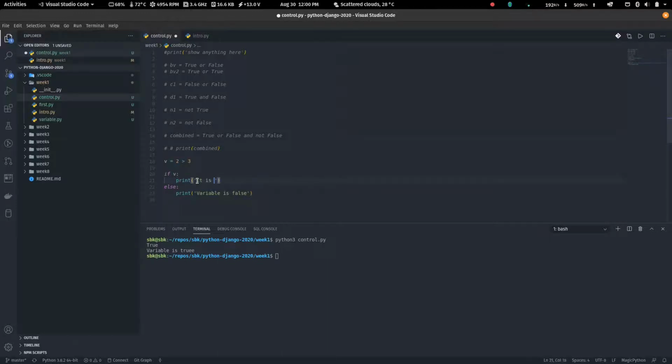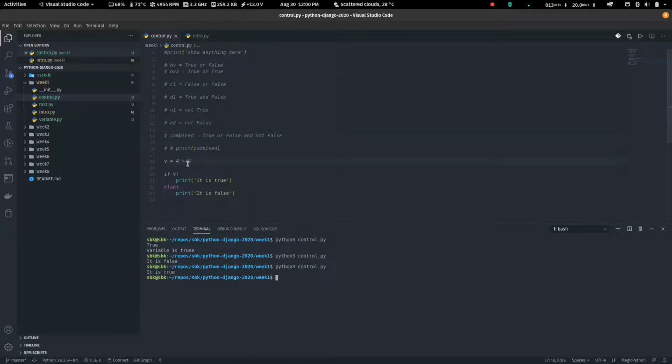It is true. I'm now changing this. It is true. And then it is false. Note that I could equally just do this and replace whatever is here with this, but I'm just using the variable because it's much neater. So it is false. 2 is greater than 3, this is what it's saying. No, 2 is not greater than 3.